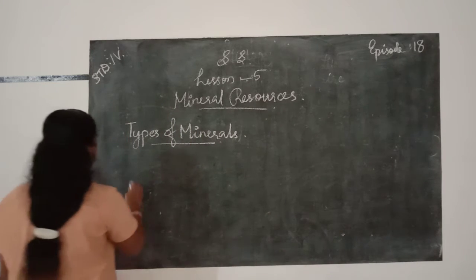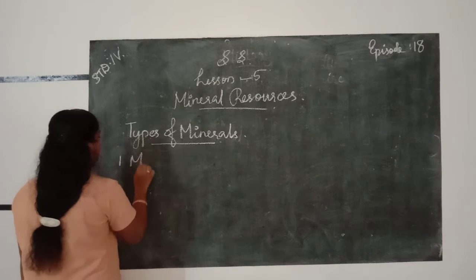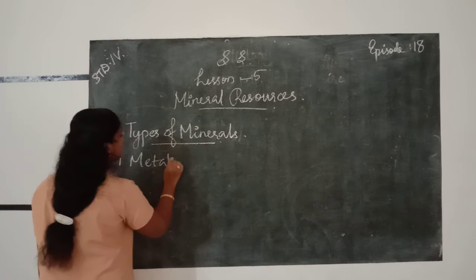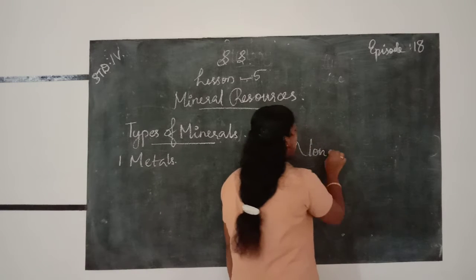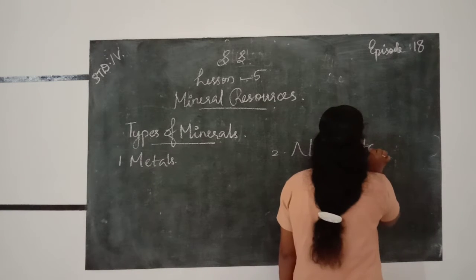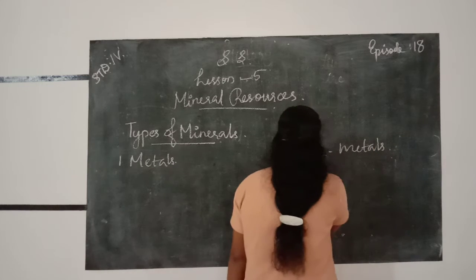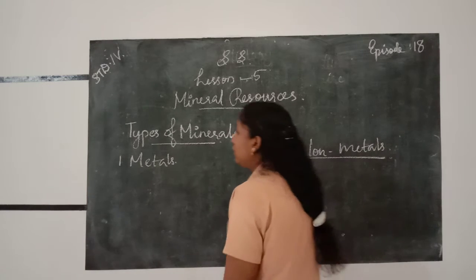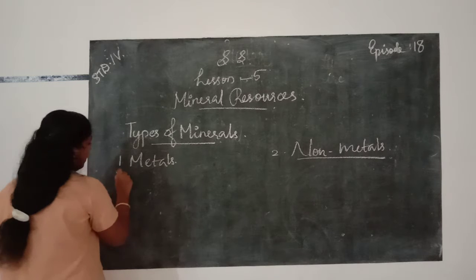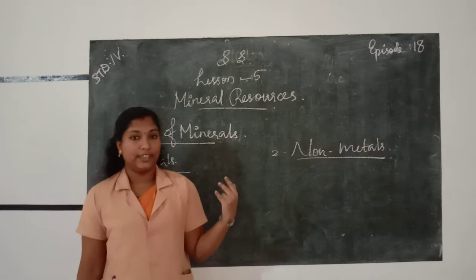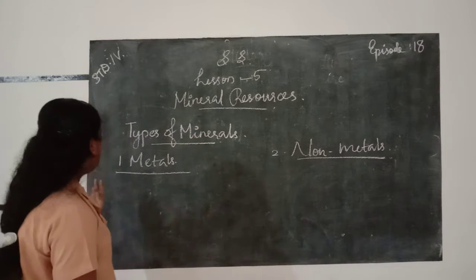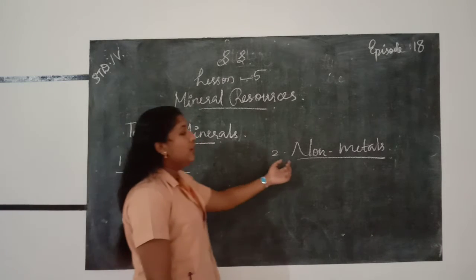Types of minerals: the first one, metals, and the second one, non-metals. Through the mining process, mineral ores are obtained. It gives us two types of materials, first metals and second non-metals.